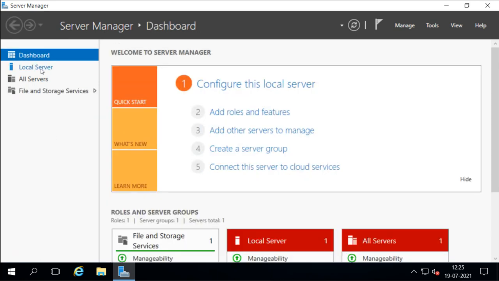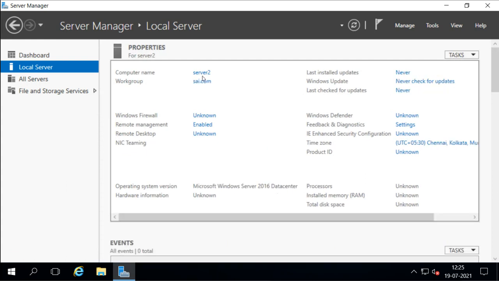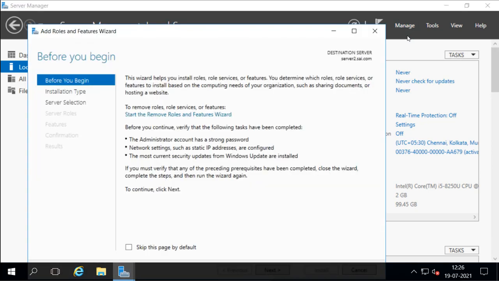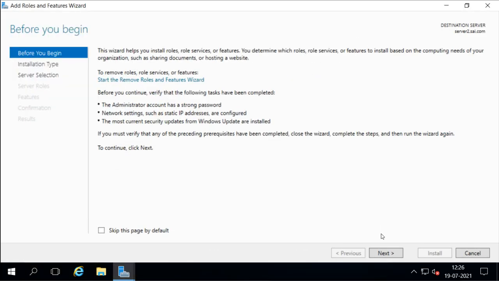This is my server 2, and here we have the same network IP and a single adapter. It works. Here I am going to install the feature first. I will go to Manage, Add Roles and Features, then go to install the feature.